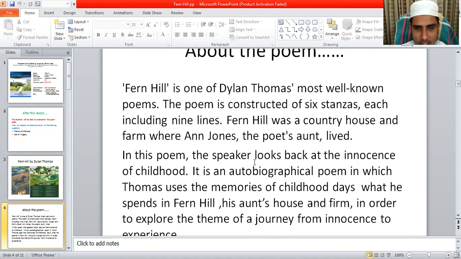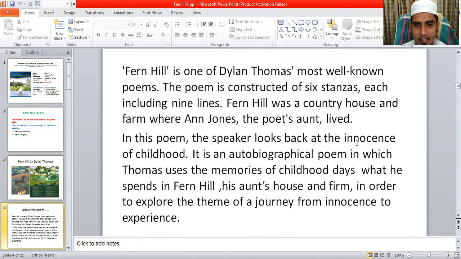In this poem, the speaker looks back at the innocence of childhood. It is an autobiographical poem, as the subject matter is taken from the poet's own personal life and experience, how he spent his childhood days. This is the main theme of this poem.